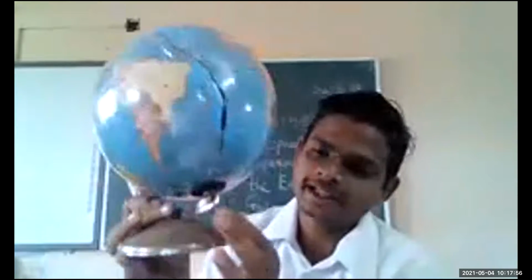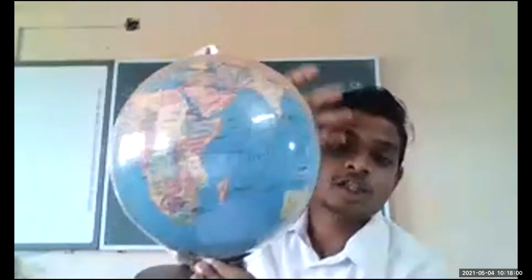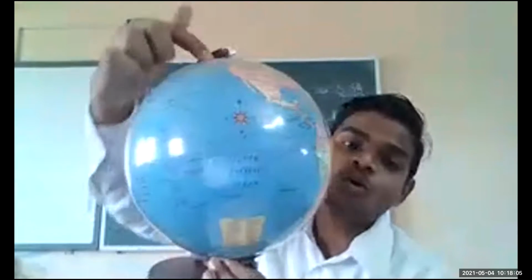That is the axis. The earth spins, rotating around its own axis, but you are not able to see it with your eyes. You have to imagine the axis. It is not a visible axis.